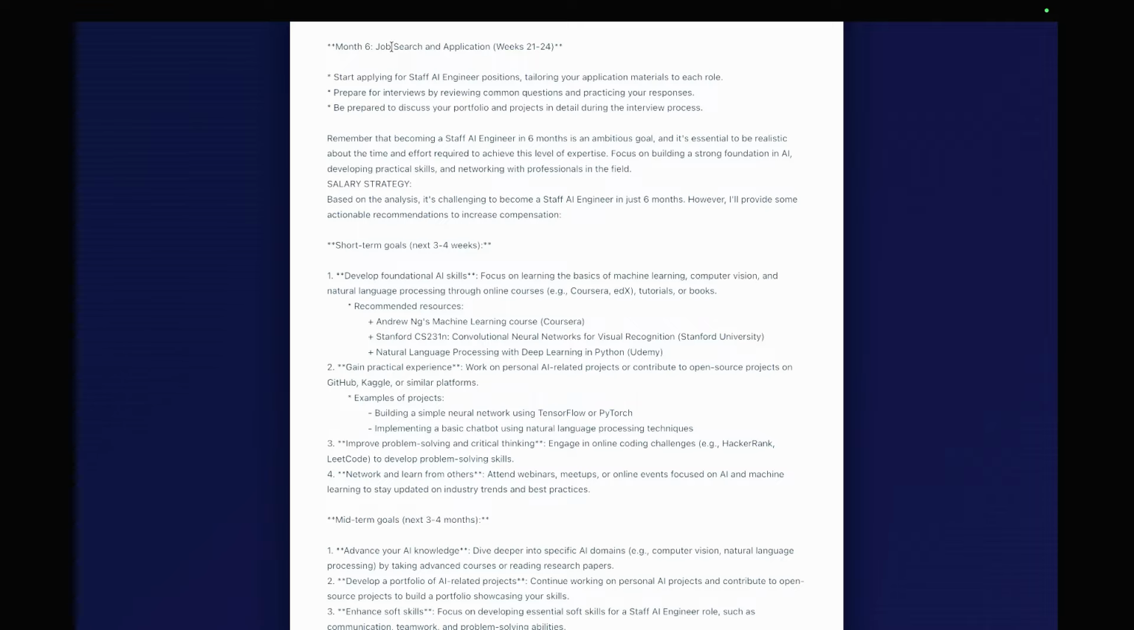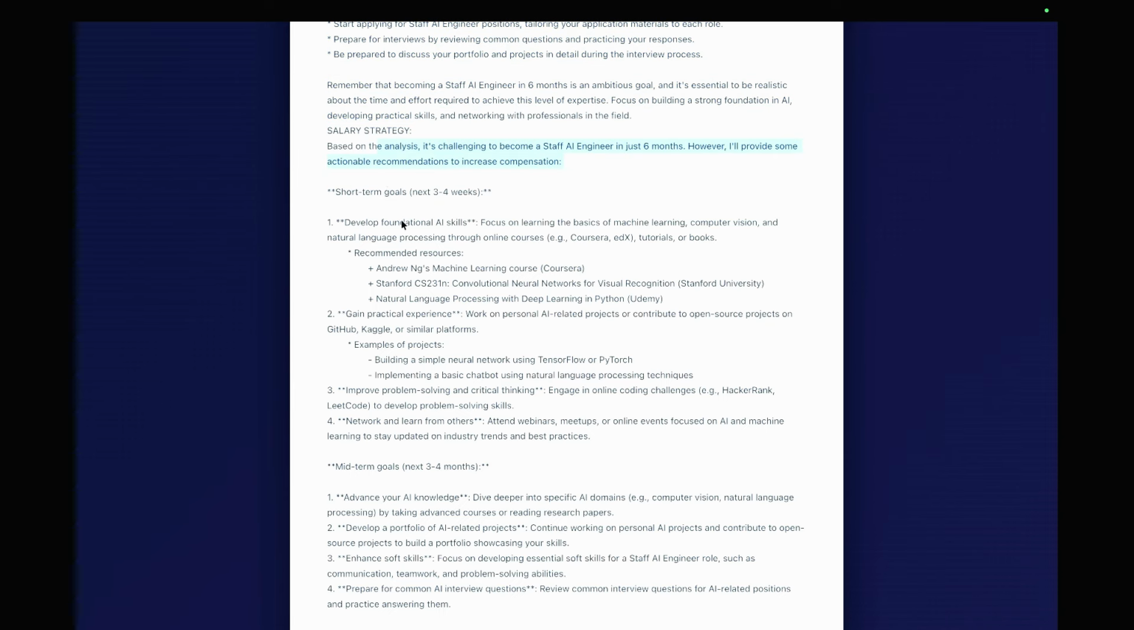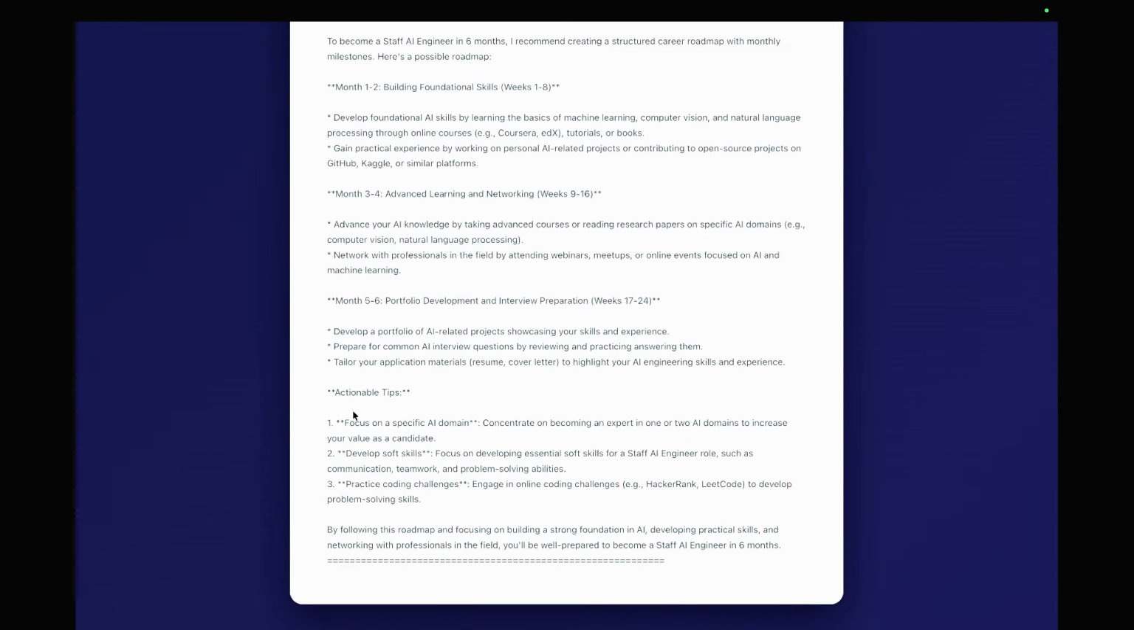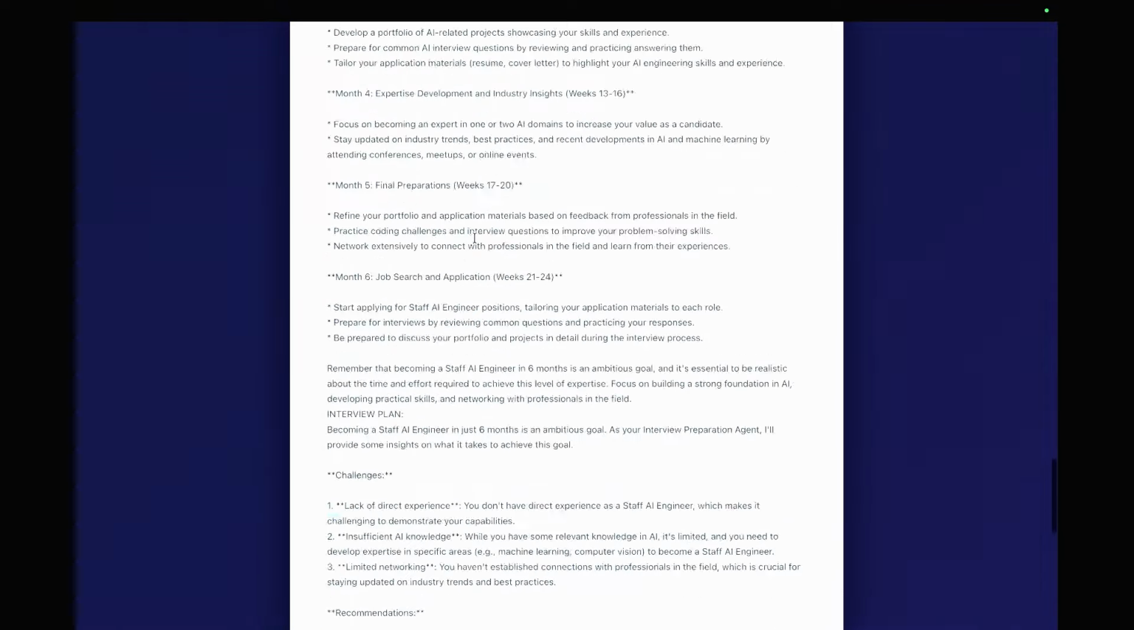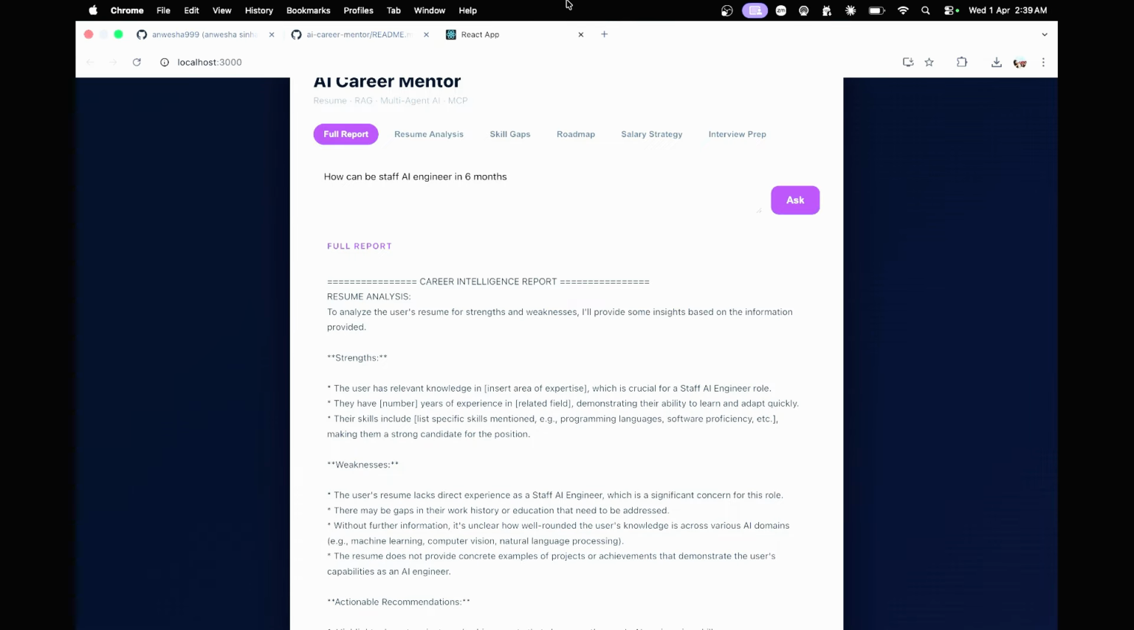And then how I can do a job search and apply from there, and what salary strategies I have to follow. So the mid-term goals and everything, it has jotted down those tips, and then it has given me some actionable tips, and I can go from there. So yes, these are the things it is helping me to gather.